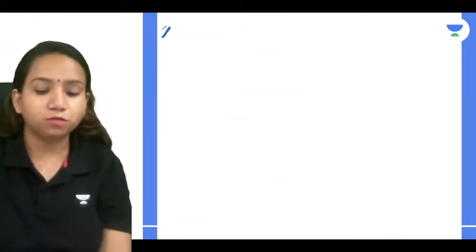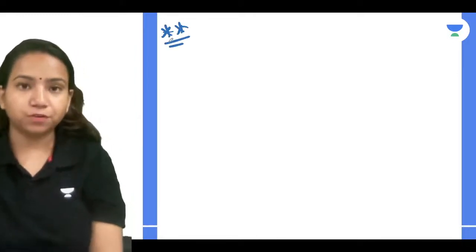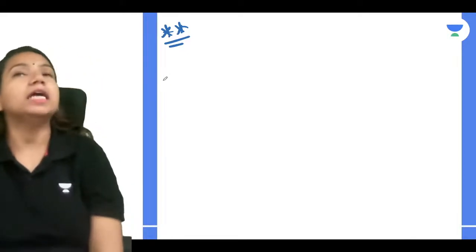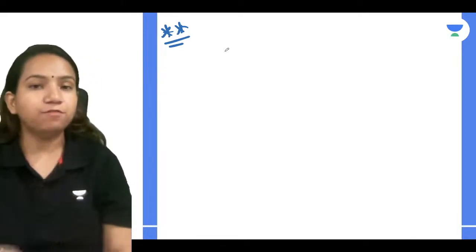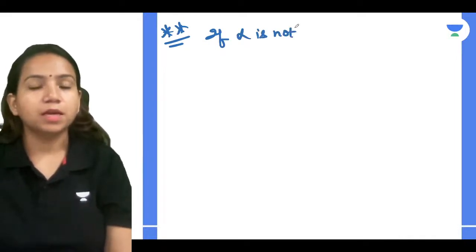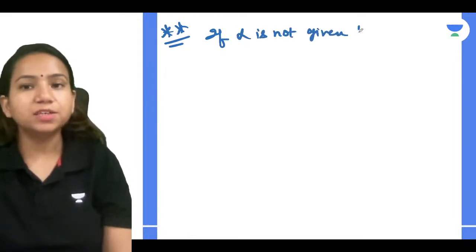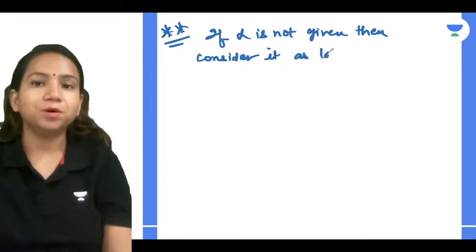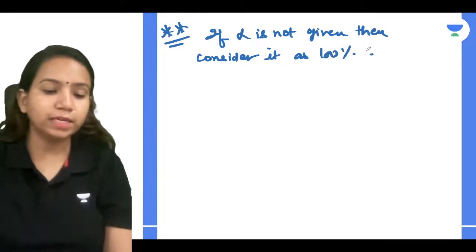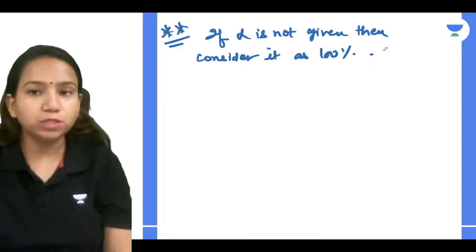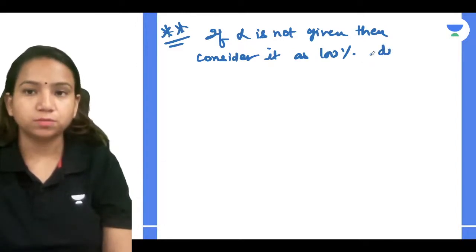Now here I'm going to tell you a very important thing: if alpha is not given in the question, then consider it as 100%. So if alpha is not given, consider 100% dissociation or association.